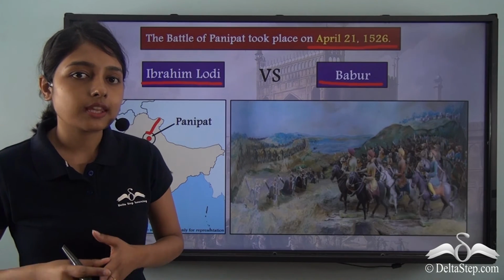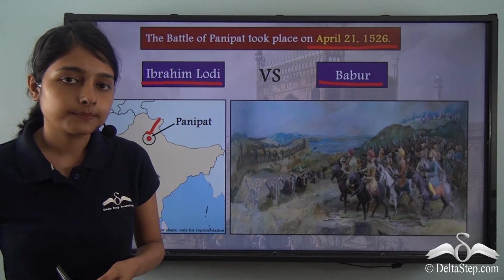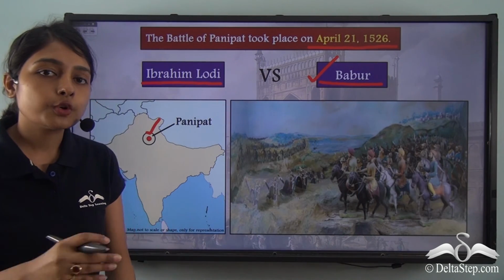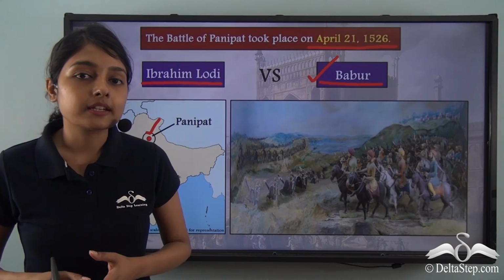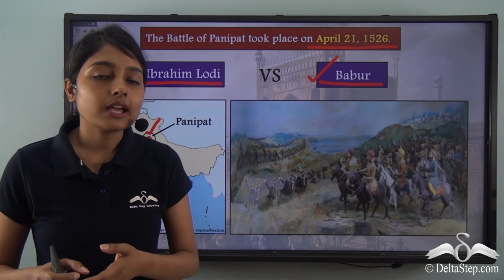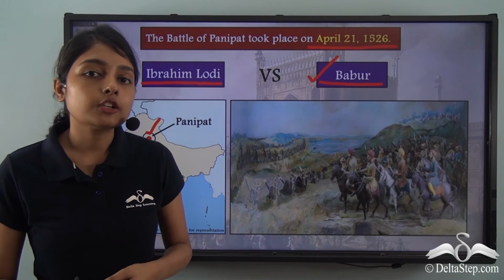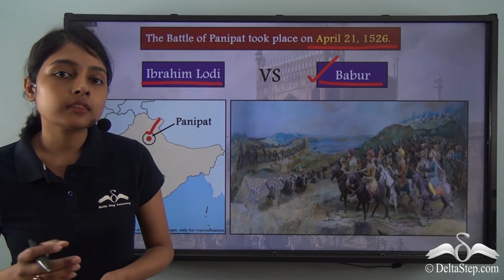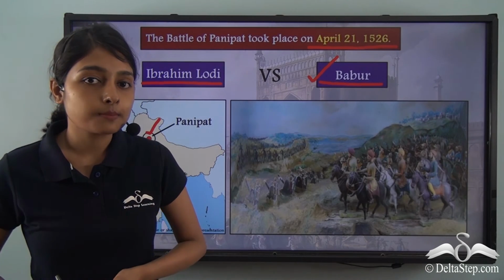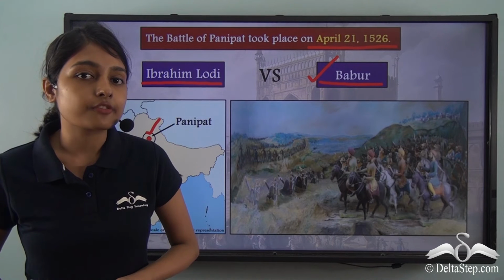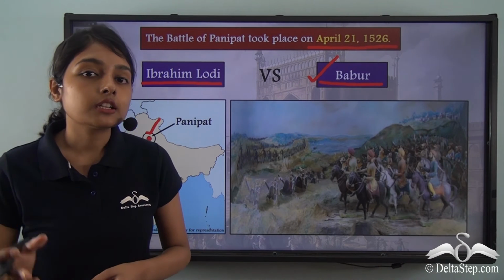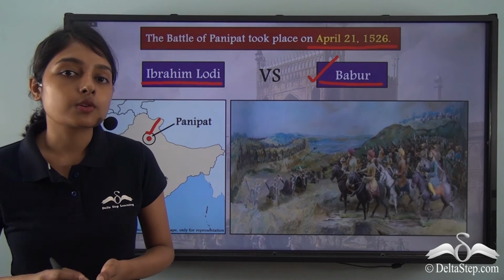Now to answer your question of who won the first battle of Panipat, it was Babur. It was the troops of Babur that won the Battle of Panipat. Babur expected Ibrahim Lodi to have around 100,000 men. But in reality, Ibrahim Lodi had 30 to 40,000 men and 1,000 war elephants. So on Babur's side, there were around 15,000 men and 20 to 24 pieces of field artillery, and on the side of Ibrahim Lodi, there were around 30 to 40,000 men and 1,000 war elephants.